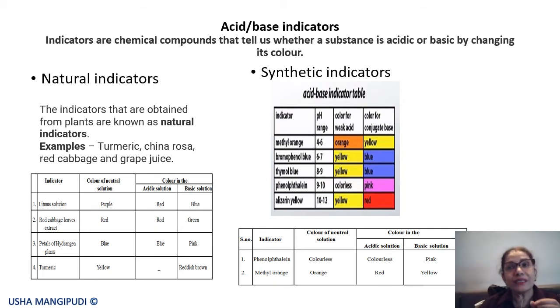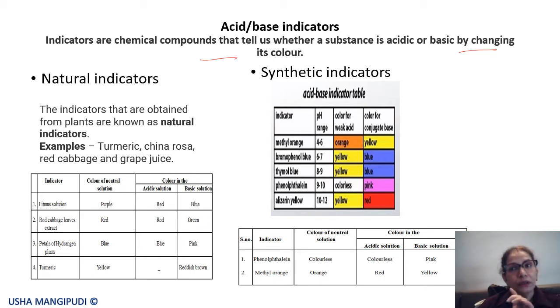So these substances which tell us whether a substance is an acid or a base are known as acid base indicators. Indicators are chemical compounds that tell us whether a substance is acidic or basic. How will they tell us?